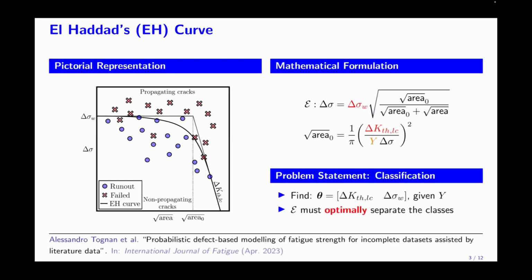While delta K THLC can be determined through fatigue crack growth tests, although costly, delta sigma sub W is really hard to obtain because having a defect-free material without altering the intrinsic microstructure is nearly unfeasible. So we wish to find the parameters just by using this data and possibly relevant information from the literature. As an additional requirement, the resulting LDAT curve must optimally separate the classes, fail and run out.